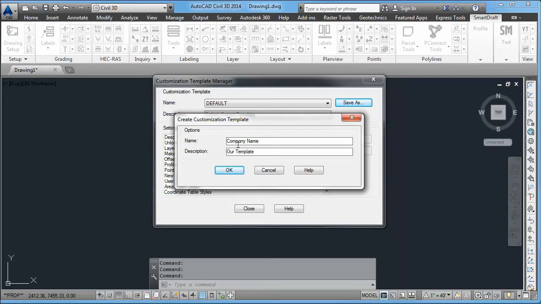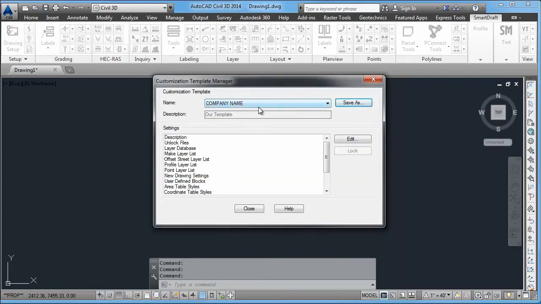And if you're going to have more than one for your company, or if you work with different agencies that have different CAD standards, you can have a different customization template for each agency that you work for, and then the layers and text styles that that agency requires within their CAD drawings would be used by SmartDraft. So now you have a customization template named after your company, and it's available for modification.